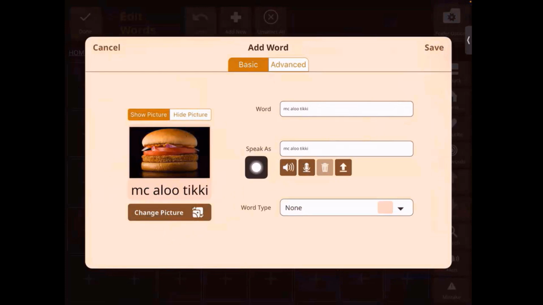Now the next one is we're going to check out the speak as, right? So what is the word going to sound like? The first button that we have here speaks the message. Mc Aloo Tikki. Right. At the moment it says Mc Aloo Tikki. So I could change that in a few different ways. I could change that by rectifying the spelling so that it is more relevant to the actual sound. So maybe I say